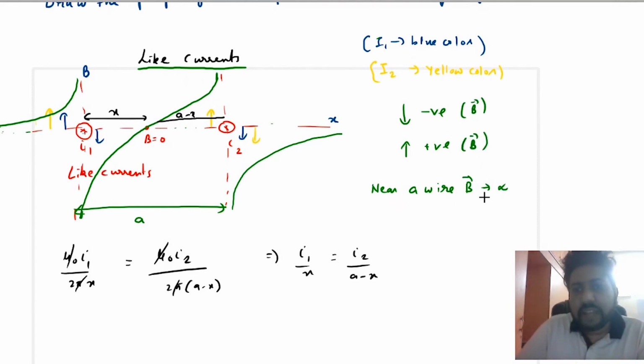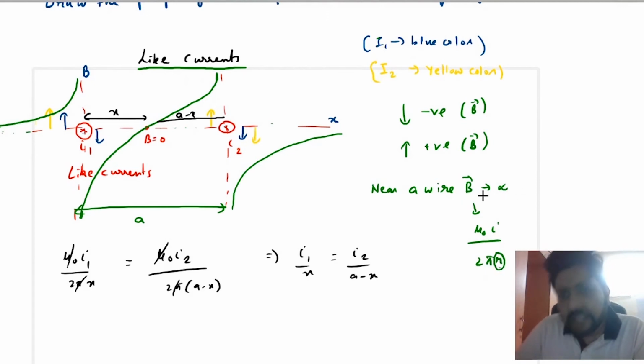And near a wire the magnetic field is infinity. Why? Because B is mu naught I upon 2 pi r. Now if r tends to 0, the magnetic field tends to infinity.